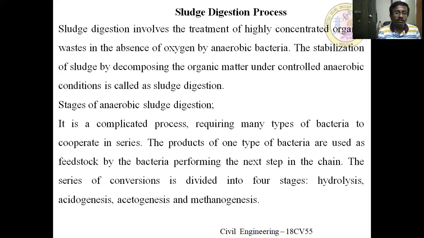And in the second stage, what happens? The acid formed by the acid forming bacteria is the main source for the methane forming bacteria. Methane forming bacteria use the acids generated from the acid forming bacteria for their survival. Then they convert the acids into methane gas as well as CO2. This is called the methane forming bacteria.